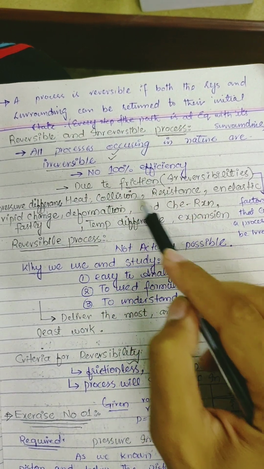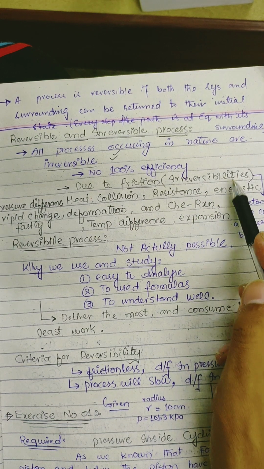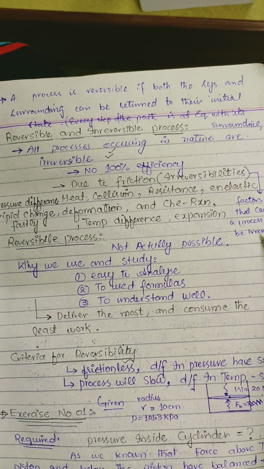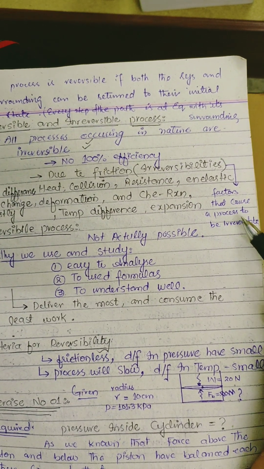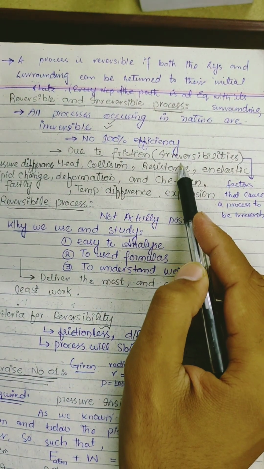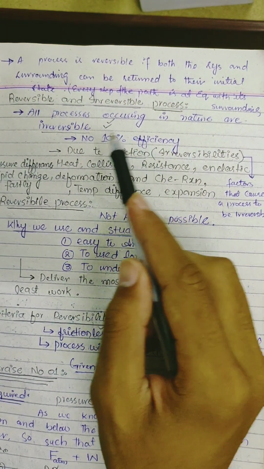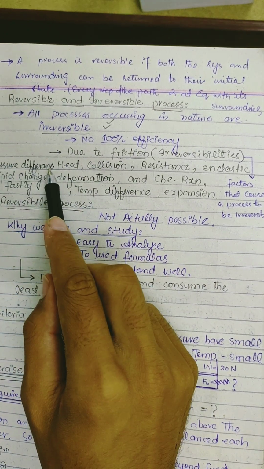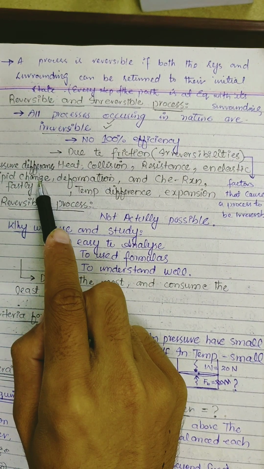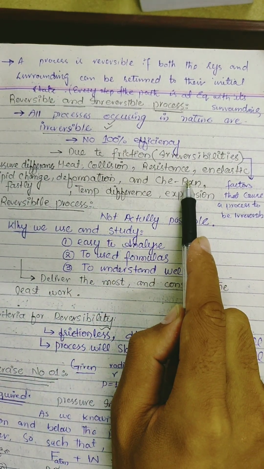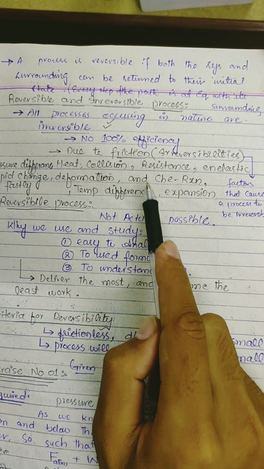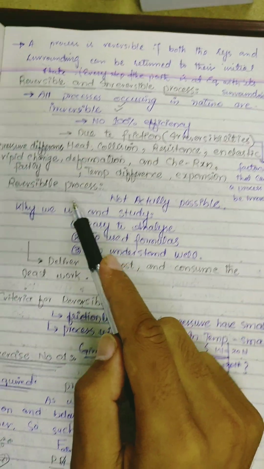Due to this reason: ड्यू टू irreversibilities. Irreversibilities क्या चीज़ है? Factors that cause a process to be irreversible are called irreversibilities. So due to these irreversibilities 100% efficiency is not possible. These are pressure difference, heat, collision, resistance, inelastic, rapid change, deformation, chemical reaction, temperature difference, expansion. These are all the factors that cause a process to be irreversible.